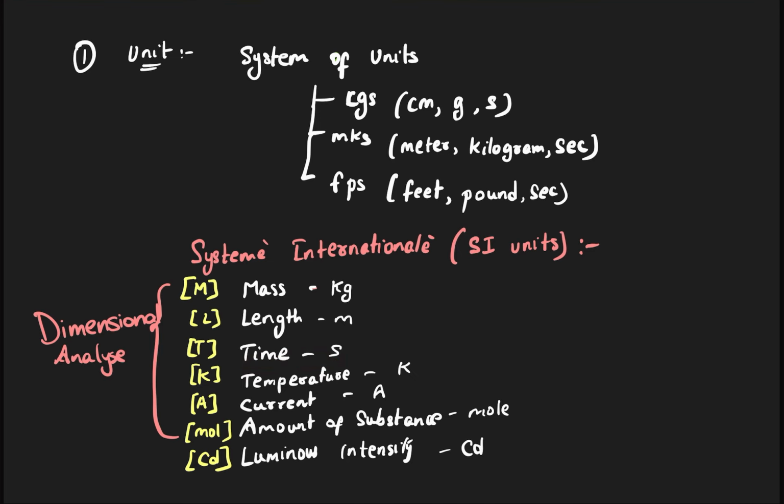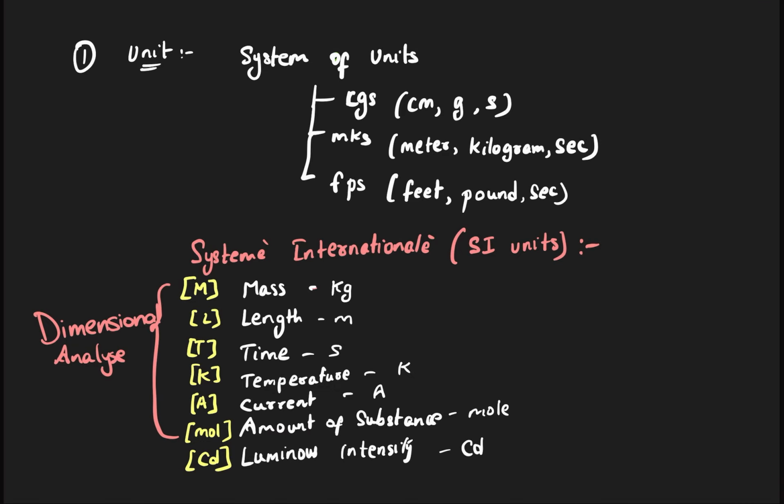Time is second. There is some international atomic clock that measures the time. Basically these definitions are not required, but what I'm trying to explain to you is that these units must be remembered and must be in your head. There are 7 fundamental units. One, 2, 3, 4, 5, 6, 7. These are the 7 fundamental SI units.